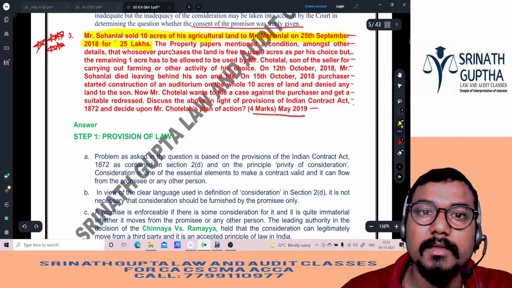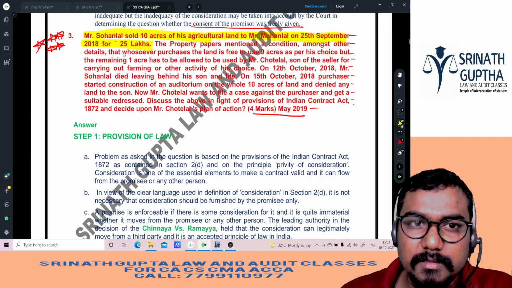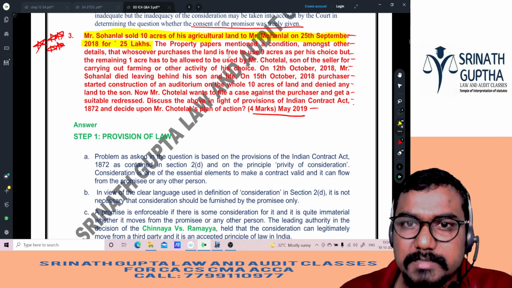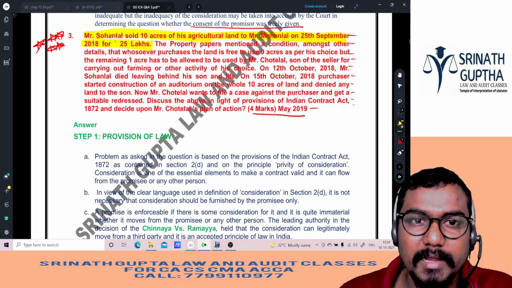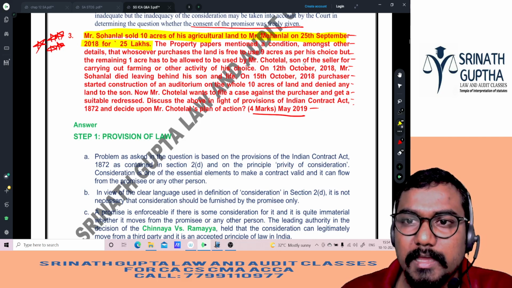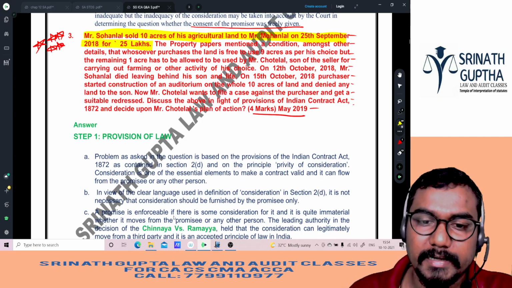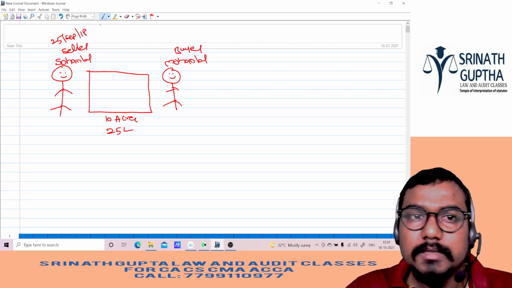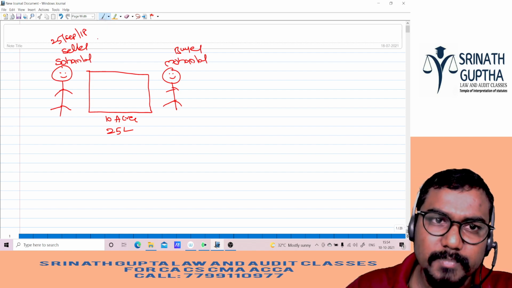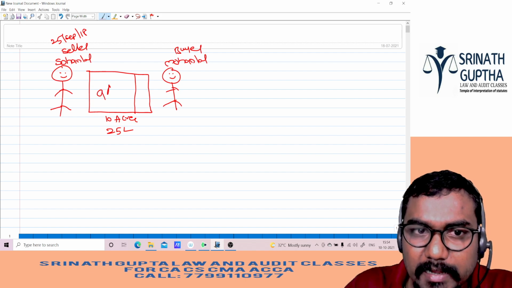Till here no problem. The property papers mentioned a condition among the other details that whosoever purchases the land is free to use 9 acres of his choice, but the remaining 1 acre has to be allowed to be used by Chotelal, the son of the seller, for carrying out farming or any other activity. So he said to the buyer, out of 10 acres you can use only 9 acres.